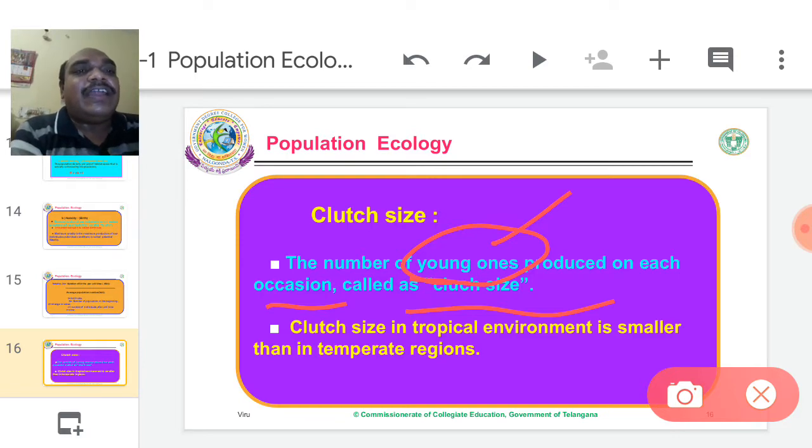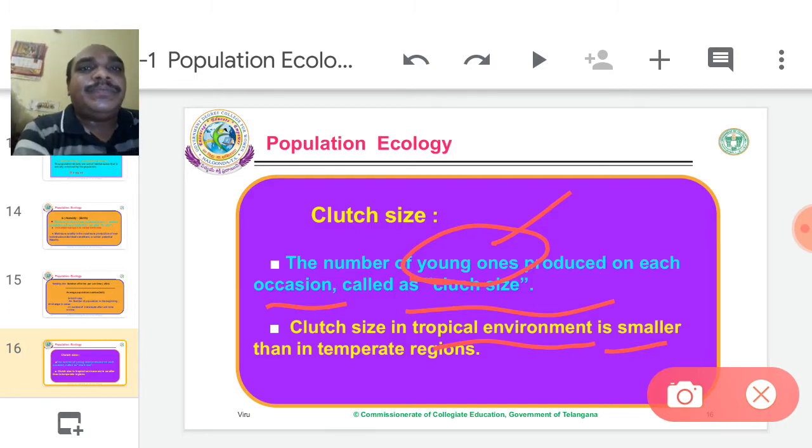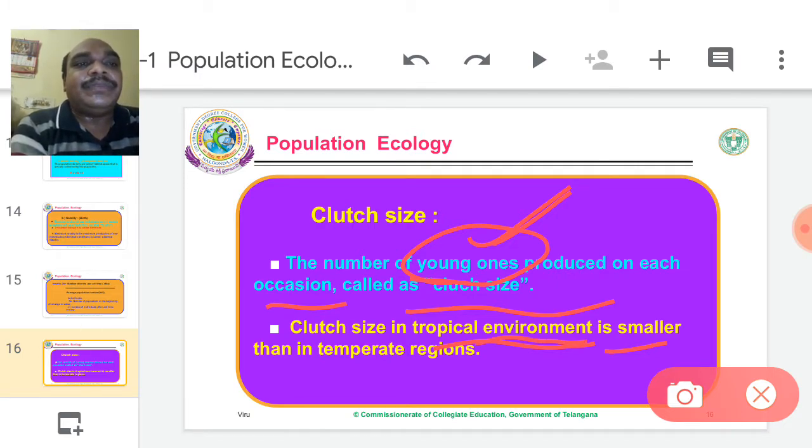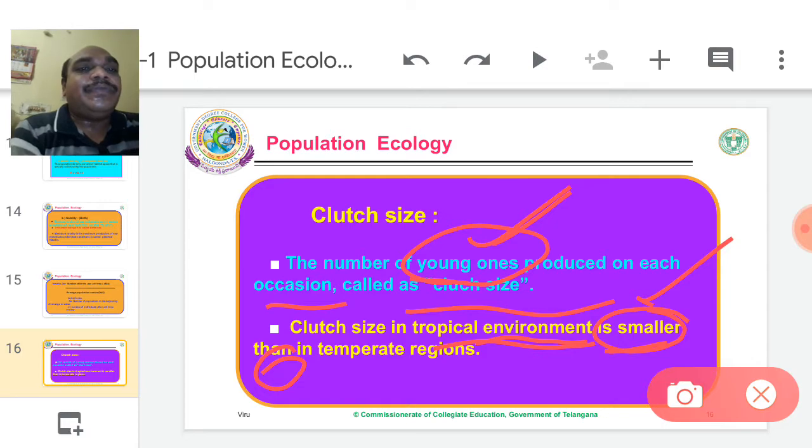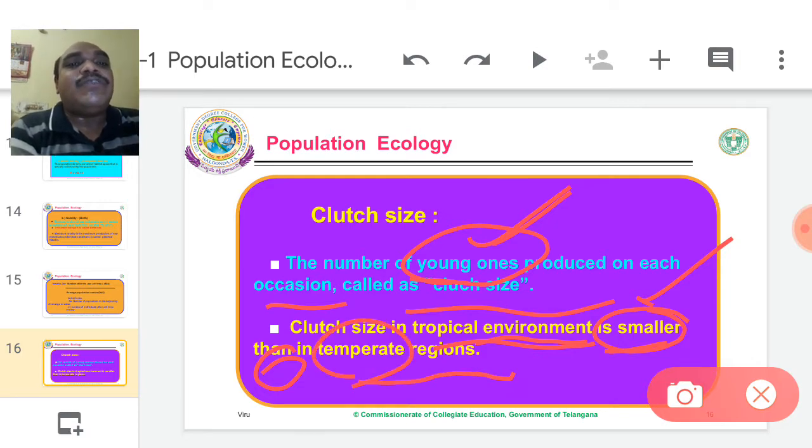Clutch size in a tropical environment is generally smaller. Tropical environment means our area, subtropical, a hot environment. In a hot environment, the young population is generally smaller than in a temperate region. Temperate means cool region.